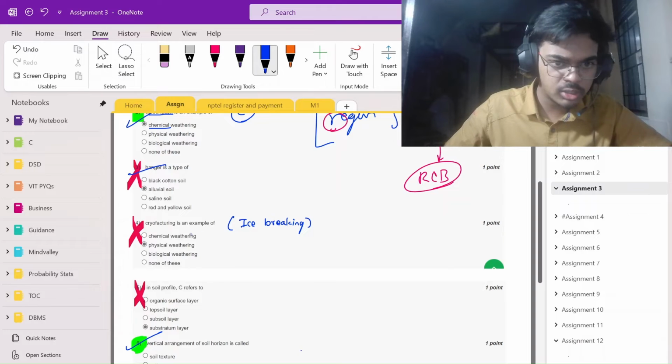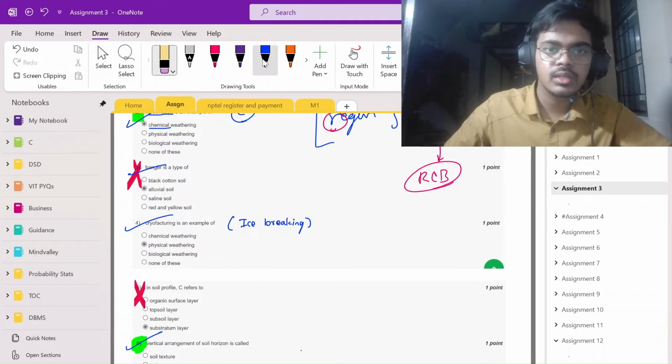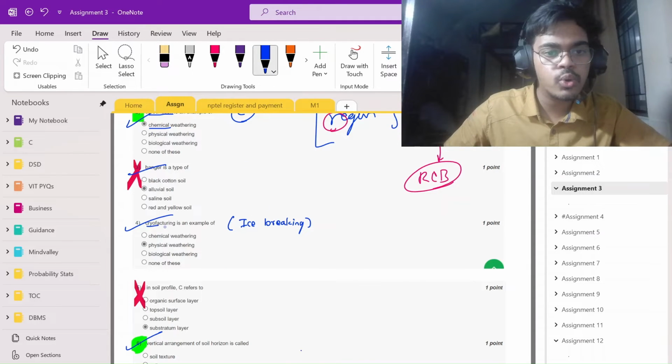Cryofracturing. Cryofracture means ice breaking. Ice breaking means physical, so by remembering the definition it is getting easy. Cryofracturing, ice breaking. So ice breaking means physical weathering.